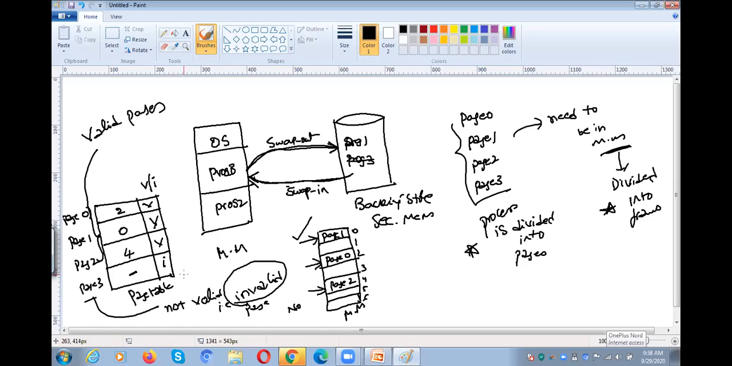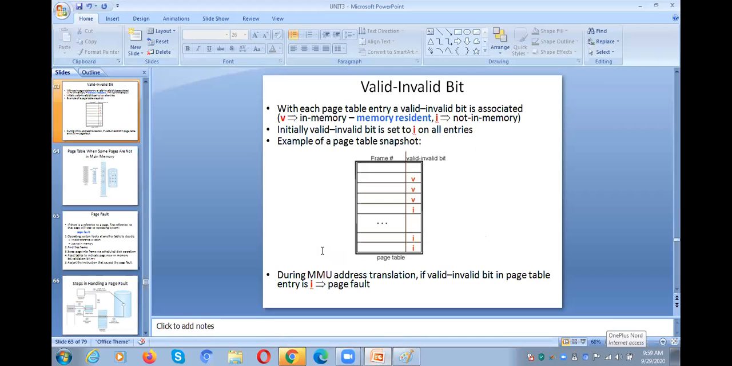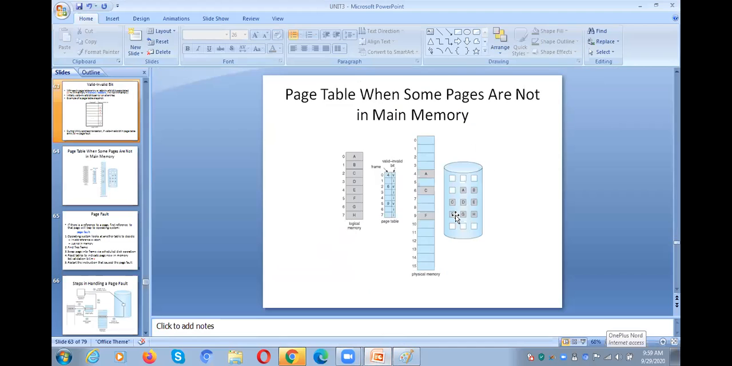Which pages are available in the main memory? That will be indicated by V, valid pages. If the page is not available in the frame, it is indicated by I, invalid page. That means if the page is in main memory, it is a valid page. If the page is not available in the main memory frame, it is called an invalid page. Very important. So that is the concept.